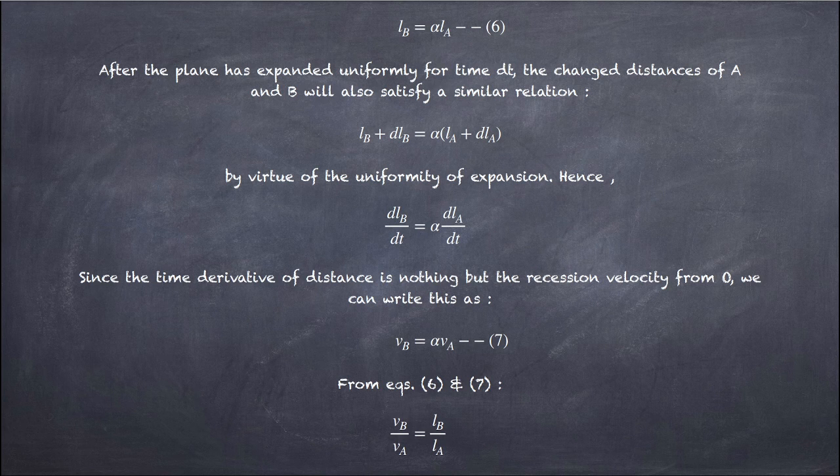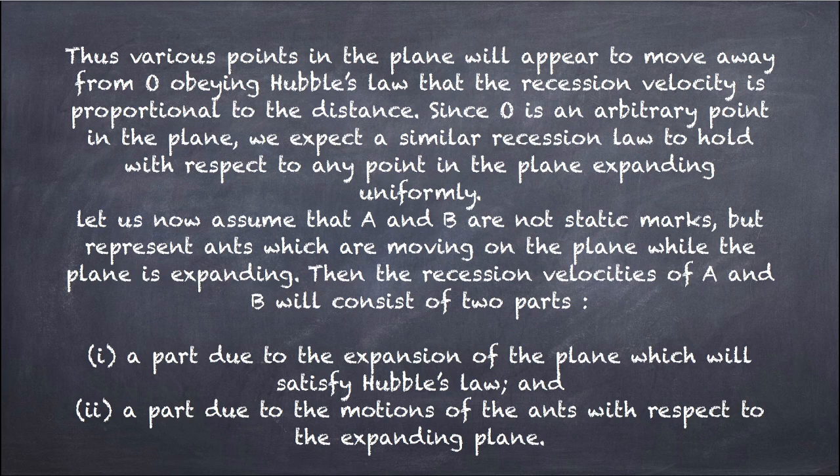Now, if we put equations 6 and 7 together, we get VB upon VA is equal to LB upon LA, which is nothing but Hubble's law: when we increase the distance, the velocity also increases. So various points in the plane will appear to move away from point O, obeying Hubble's law, that the recession velocity is proportional to the distance.